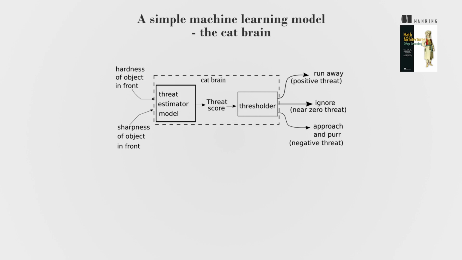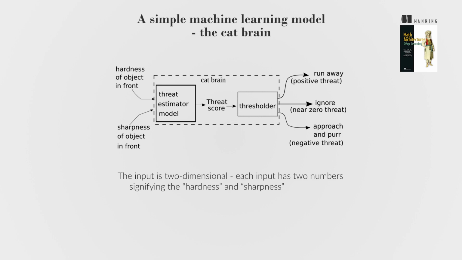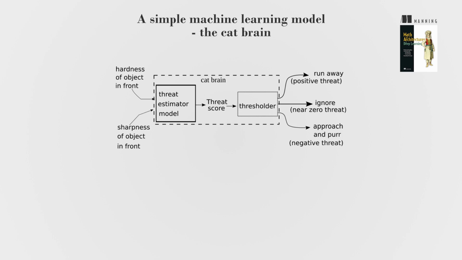We introduce the idea in terms of a simple model representing a cat's brain. When the cat sees an object, it decides to flee, ignore, or approach and purr, based on the hardness and sharpness of the object facing it. Thus, the input is two-dimensional. Each input has two numbers signifying the hardness and sharpness respectively of the object facing the cat. There are three output classes: flee, ignore, approach and purr. Given a two-dimensional input, the model emits one of the three possible classes.